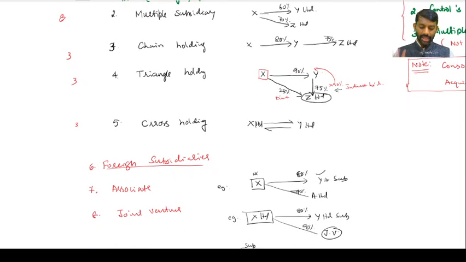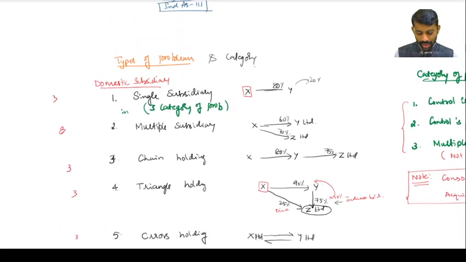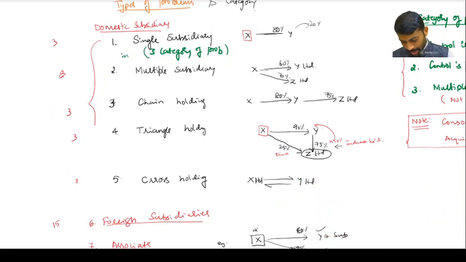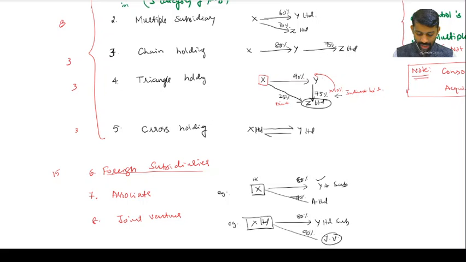Then suppose in case of a subsidiary, if it's a foreign subsidiary option, if you use it, in all those cases again some 15 problems will come. In all the cases, whatever 5 categories we have used, single holding and all, if I insert foreign operation also, it will give almost another 15 problems, or not? Yes, sir, 15 types will come. Minimum I am saying. If you keep on using this combination, it will keep on increasing.